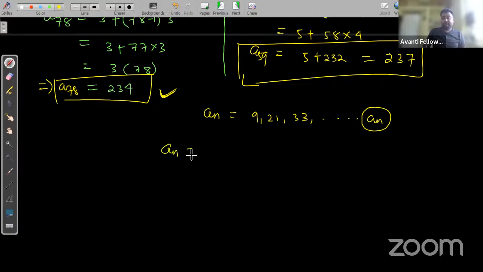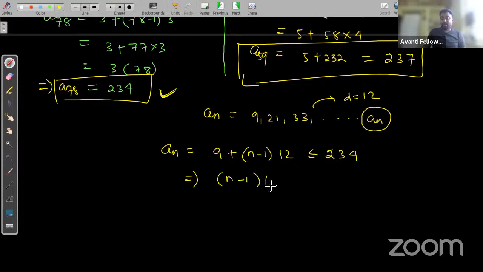So an is equal to the first term 9 plus (n minus 1) into d, where the common difference of this series is 12. So 9 plus (n minus 1) into 12 is less than or equal to 234. Yes or no? Now if you subtract 9 from both sides, you get (n minus 1) into 12 is less than or equal to 225. Now if you divide by 12 on both sides, n minus 1 is less than or equal to 225 upon 12.